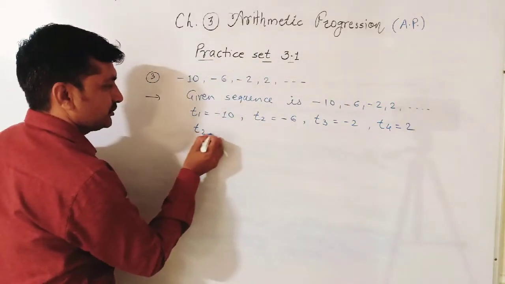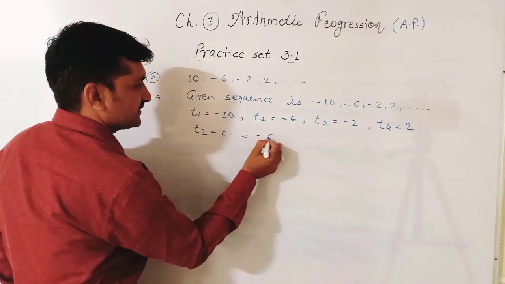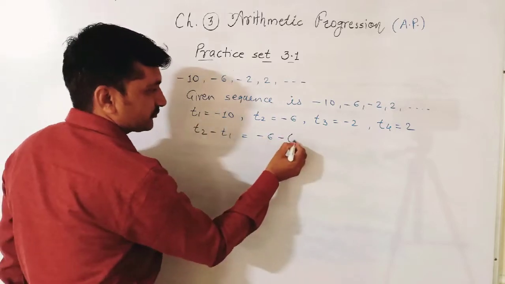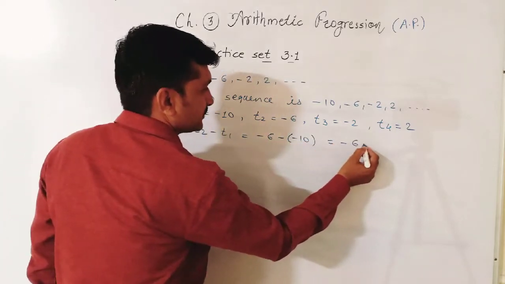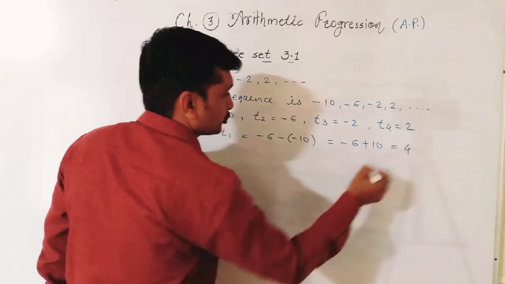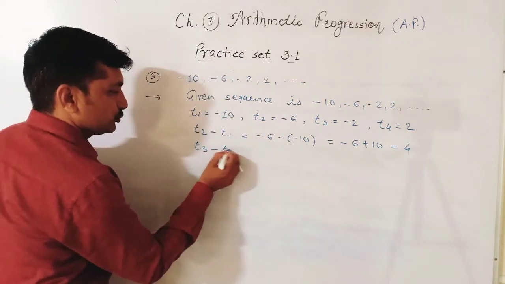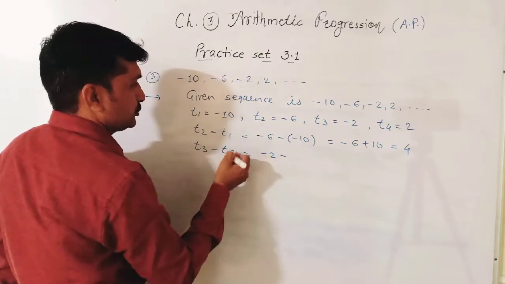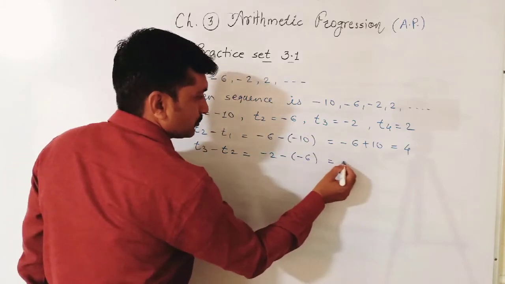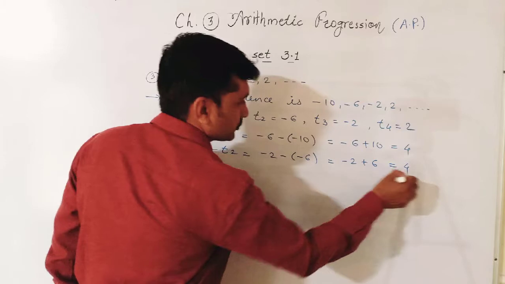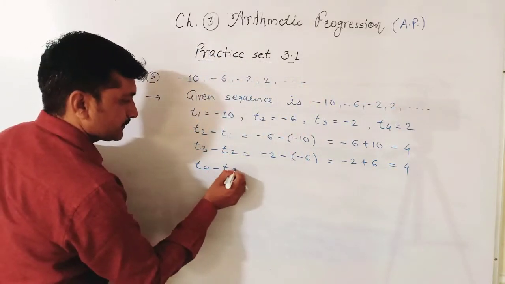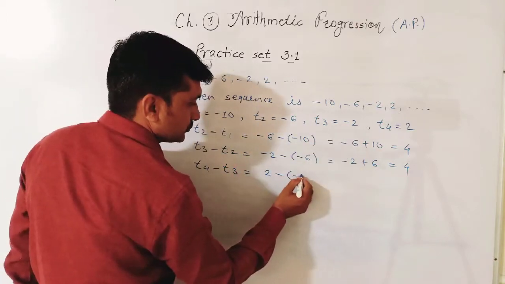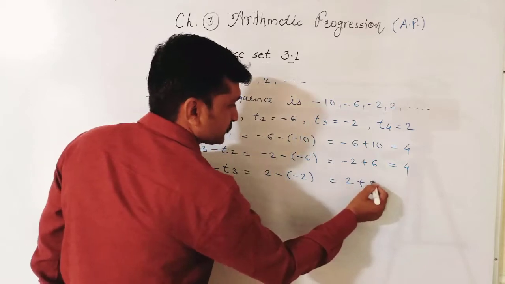Find out the differences. T2 minus T1: T2 is minus 6, minus from subtraction, and this term is also minus, therefore in brackets, is equal to minus 6 plus 10, that is 4. T3 minus T2: T3 is minus 2, minus for subtraction, and T2 is minus 6 in brackets, minus 2 plus 6, that is 4. T4 minus T3: T4 is 2, minus for subtraction, T3 is minus 2, 2 plus 2 is equal to 4.